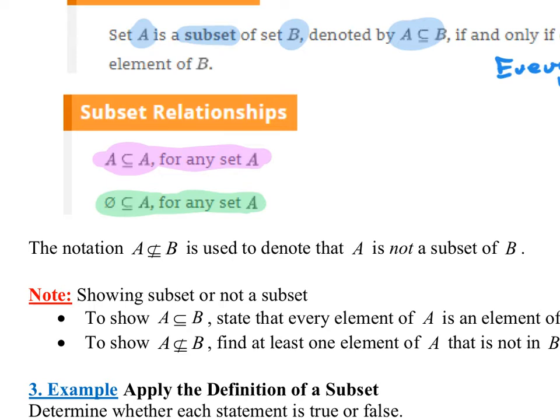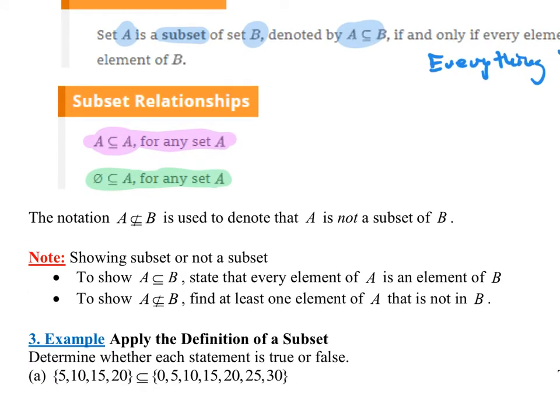Okay, so it's called a converse, the type of proof that you just did there. Really cool, but the empty set is a subset of every set, so that's something to work with there. And then again, they say here the notation A is not a subset of B. You just put the slash through it. That means it's not a subset.